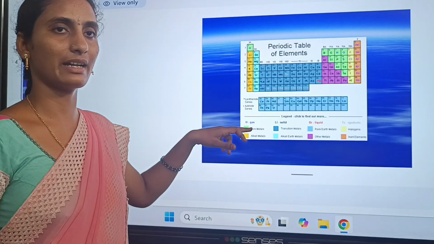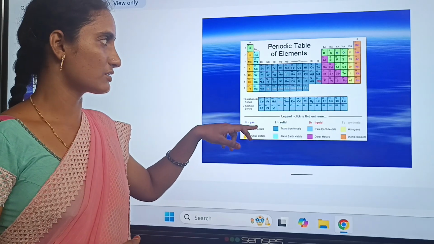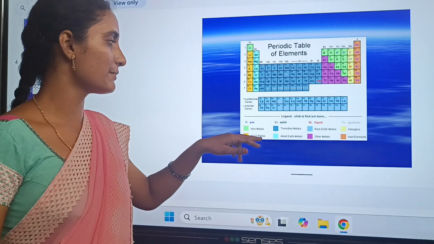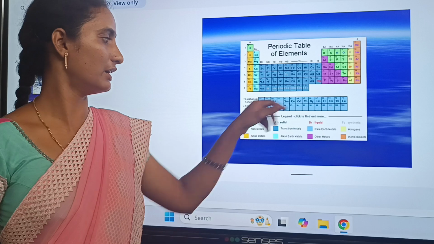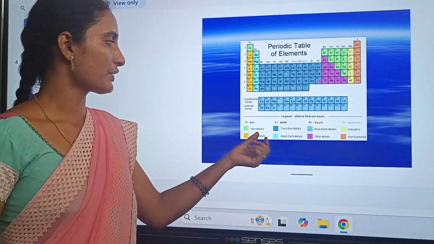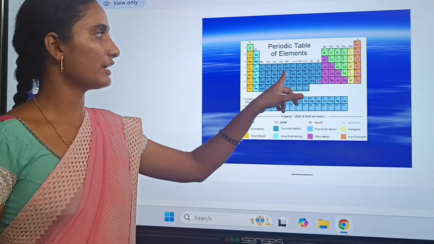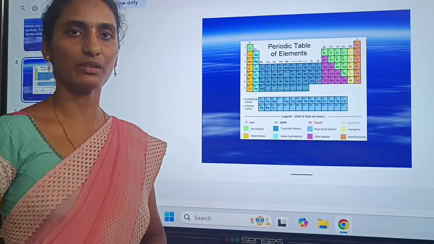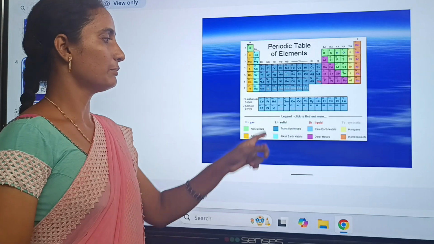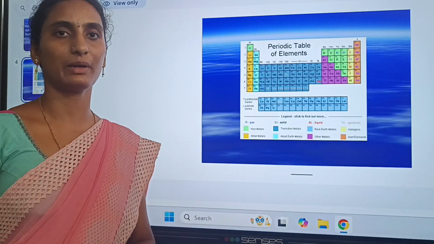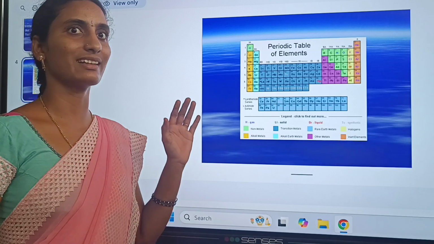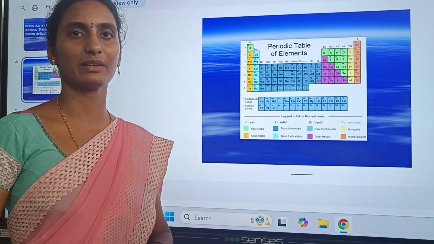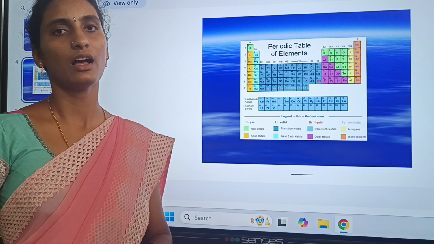First, non-metals are indicated by the parrot green color. Those indicated by the yellow color are called alkali metals. Those indicated by the blue color are called transition metals. Alkali metals and alkaline earth metals are different. This differentiation and a brief explanation you can study in your higher classes.